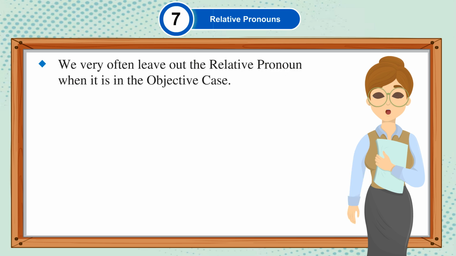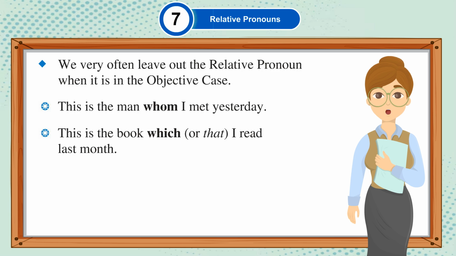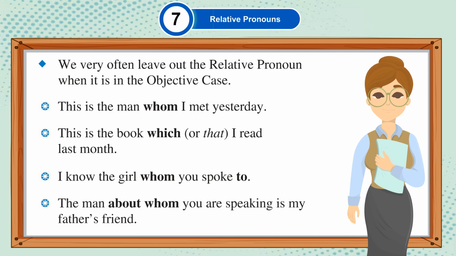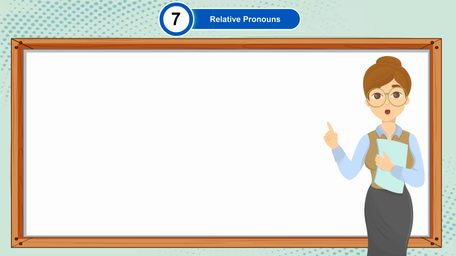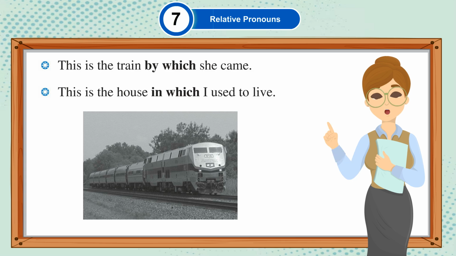We very often leave out the relative pronoun when it is in the objective case. This is the man whom I met yesterday. This is the book which or that I read last month. I know the girl whom you spoke to. The man about whom you are speaking is my father's friend. This is the train by which she came. This is the house in which I used to live.